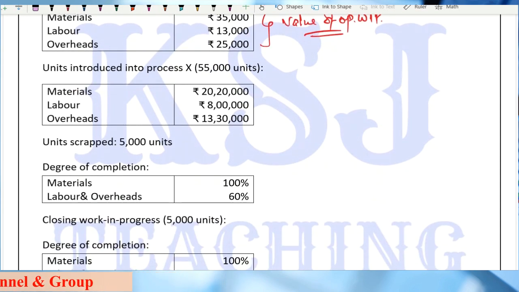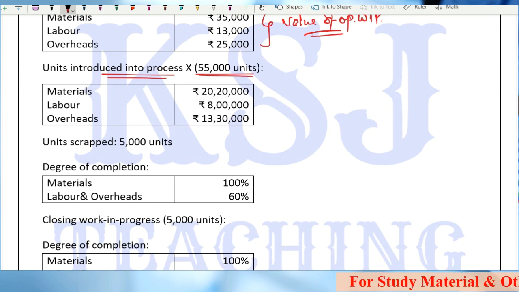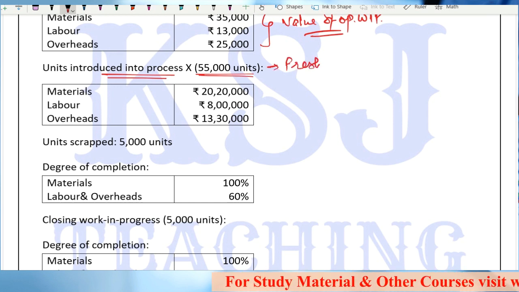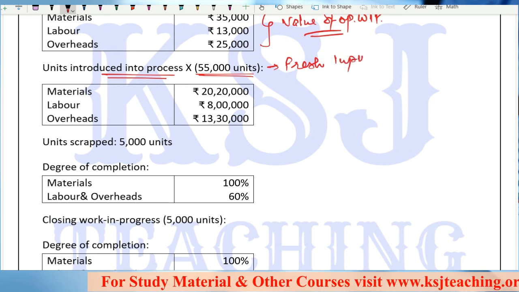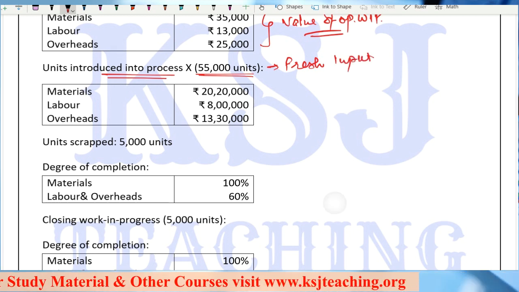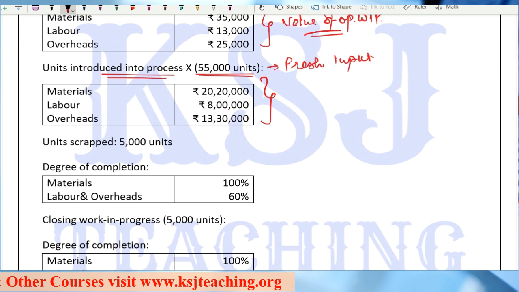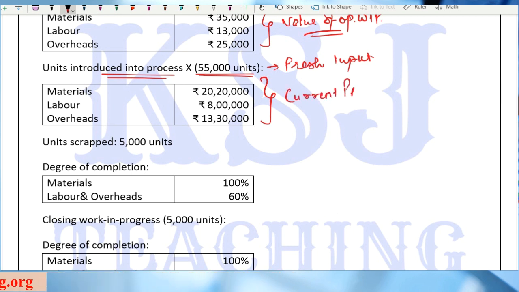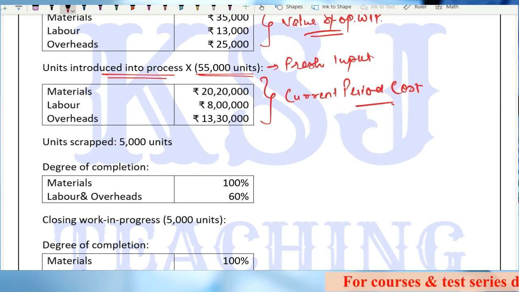Units introduced into the process: 55,000 units. This is the fresh input. Then this is the value of fresh input, the current period cost, we can say. Right? Any doubts up till this point?